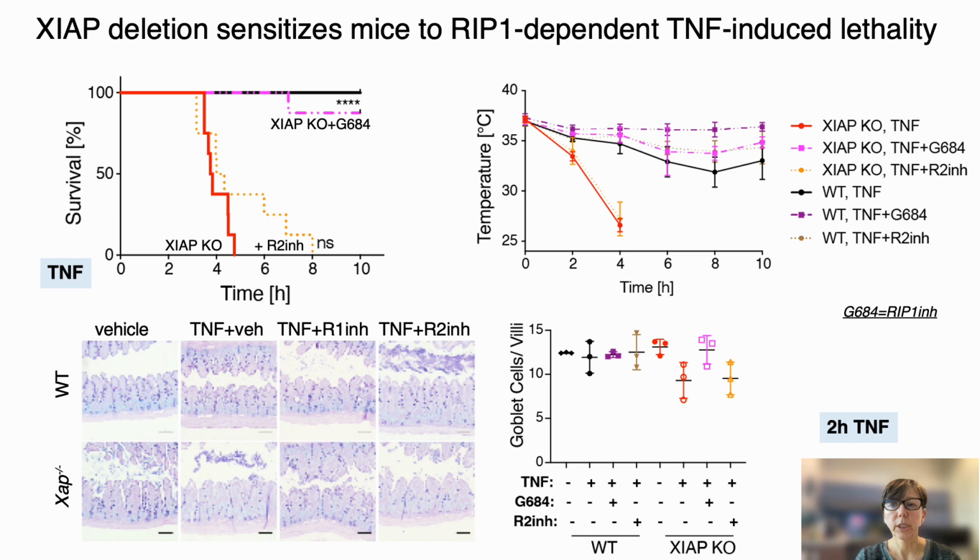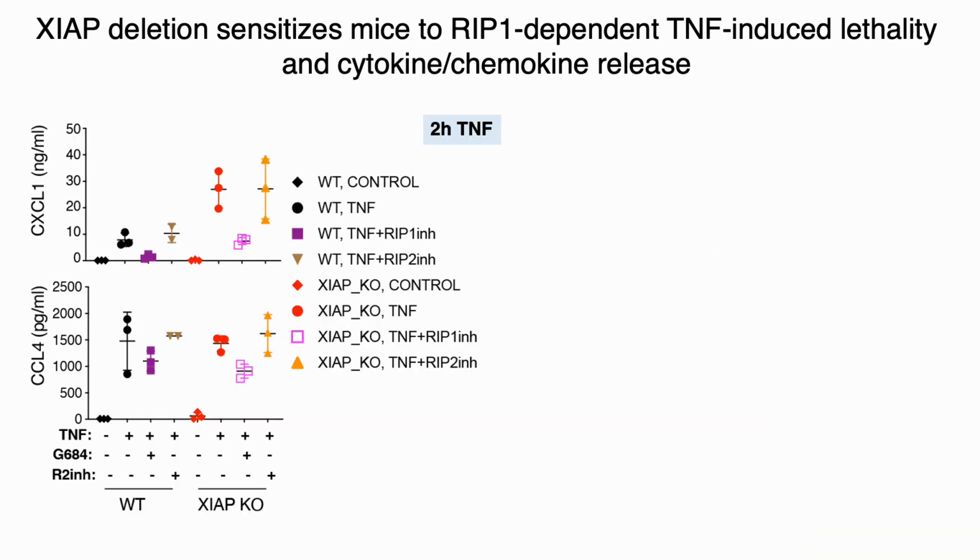In the SIRS model, RIP1 inhibition restores animal survival, blocks hypothermia, and prevents tissue damage with loss of goblet cells. We also followed cytokine release during SIRS at the 2-hour time point and found elevated levels of CXCL1 and CCL4 in XIAP-deficient mice that were significantly reduced by the RIP1 inhibitor, but not by the RIP2 inhibitor.